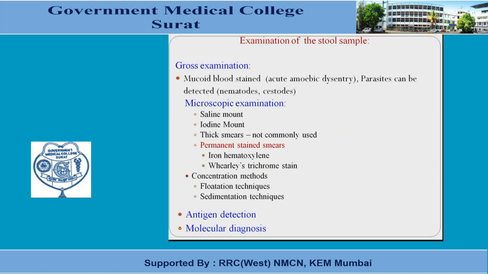Microscopical examination should be done in the form of direct microscopical examination with the use of saline. We can also use the iodine-bound preparation because iodine is very helpful to give contrast to the nucleus and other structures. Thin smear is not commonly useful for the stool sample, but we can go for the staining technique, that is the permanent staining technique in the form of iron hematoxylin staining and Wheatley's trichrome staining.